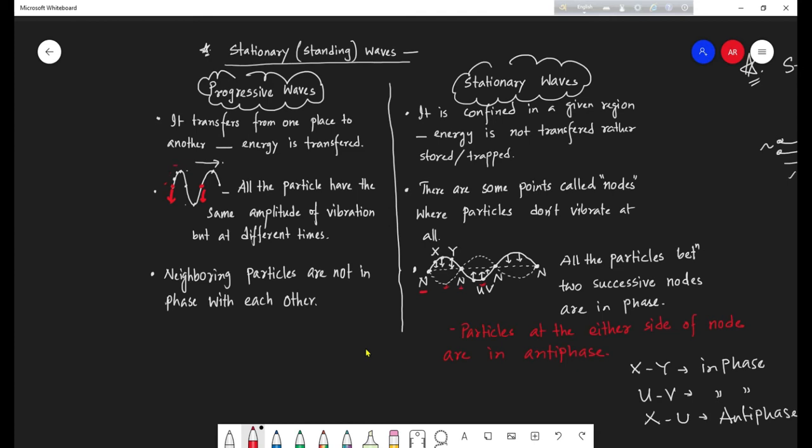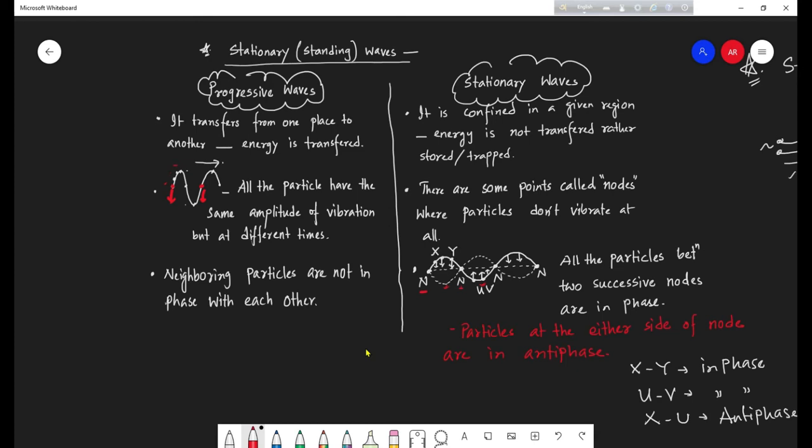This is the superposition of the two oppositely moving waves, and when the two superpose with each other, here we have found some vibration of the particle, and when we find this vibration, it means the two met each other in phase. So between two successive nodes, all the points are in phase.